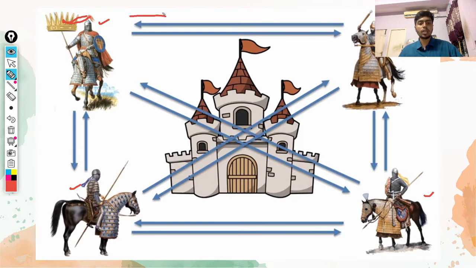Let's call the others R1, R2, R3 and R4. He says let's go attack the castle to R2, and the same thing to R3 and R4 as well.